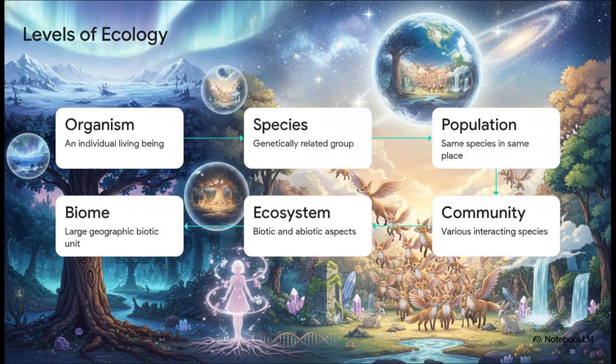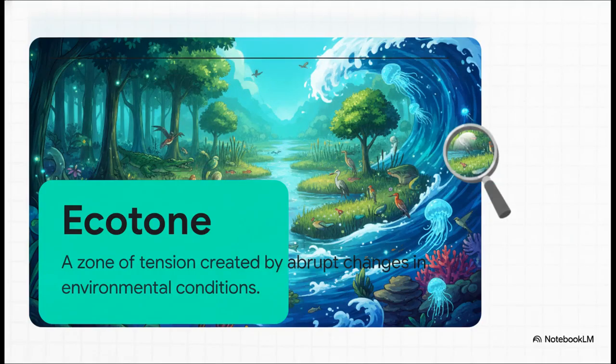But populations don't exist in a vacuum, so different interacting species in one area form a community. Add in the non-living stuff, like water and rocks, and boom, you have an ecosystem. Group those into major geographic units to get biomes, and stack all of that up to form our entire living biosphere.